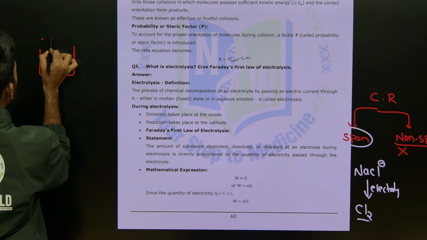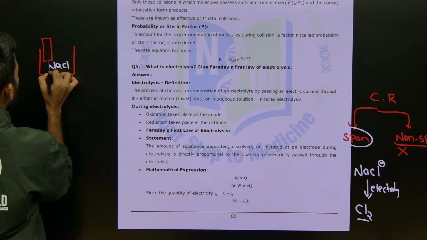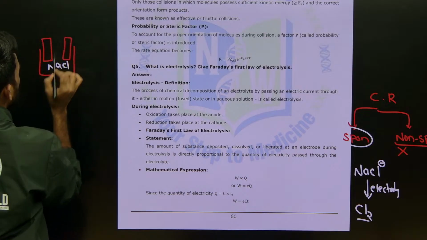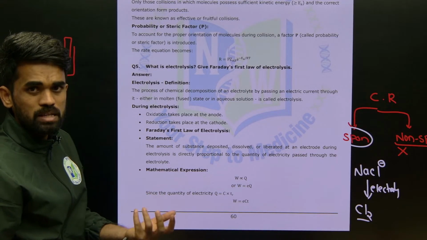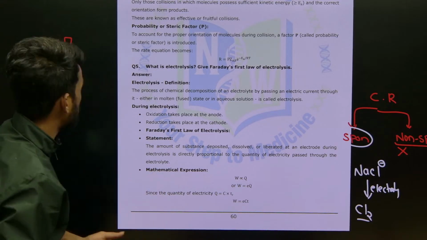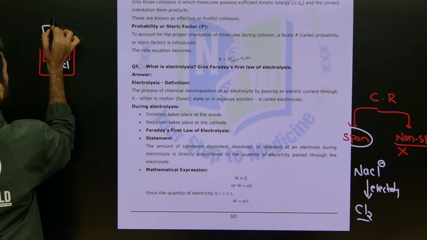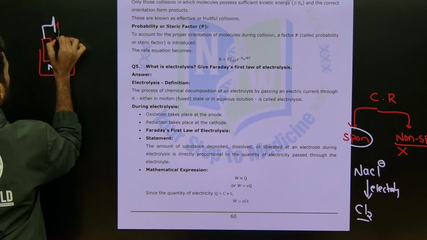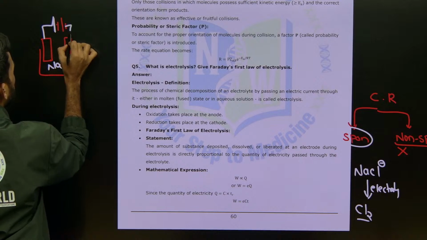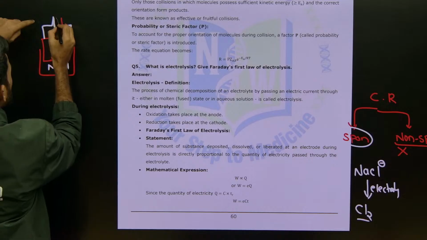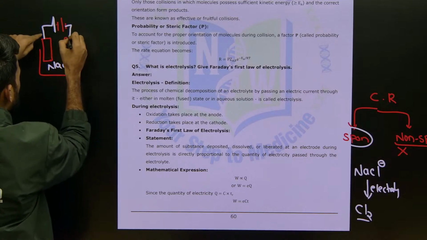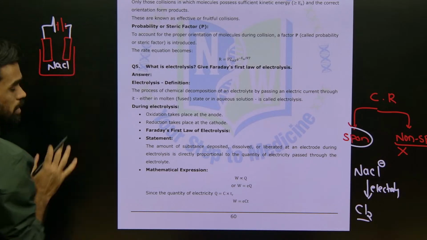Now I will take two rods. These rods will be inert electrodes, like a platinum rod or graphite rod. Now these will be connected to an external battery. So here a battery we are connecting. This battery produces electric current into this electrolytic solution.